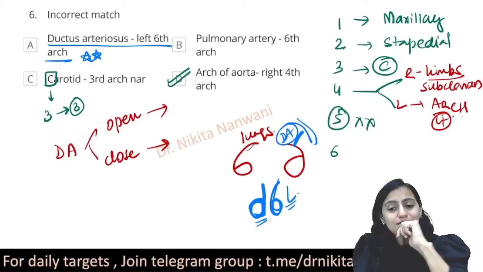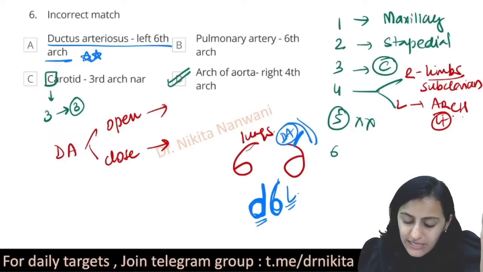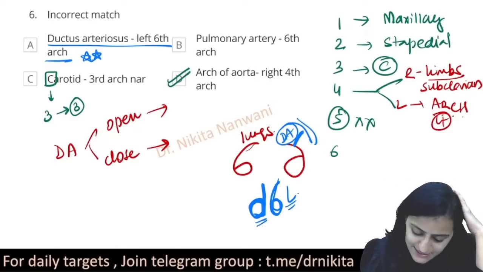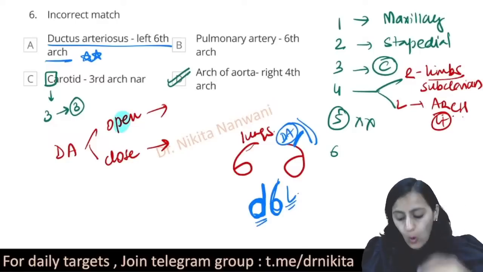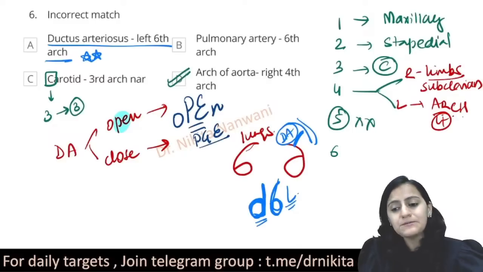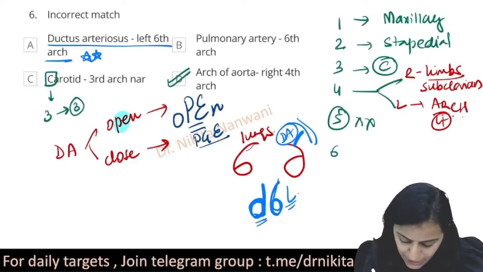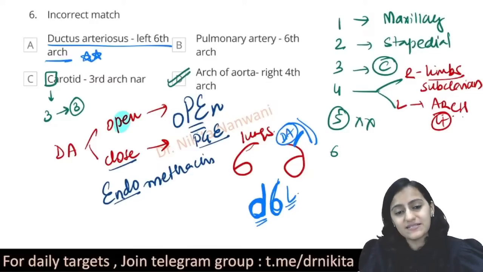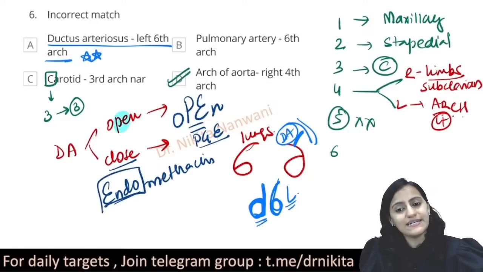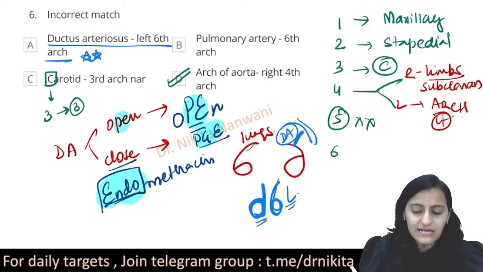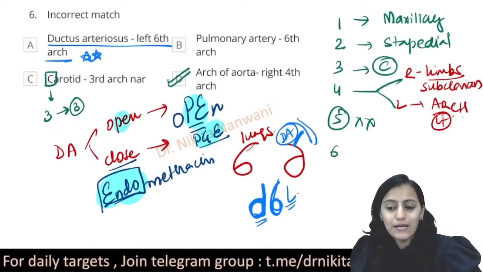Tell me, which drug will we use to open the ductus arteriosus? Is it going to be NSAIDs or is it PGE? Very good, absolutely right. So this has been asked in the recent exam also. Remember, open: PGE, prostaglandin E, keeps the ductus open. Indomethacin, remember indomethacin is ending the ductus, that means it is closing the ductus. Endo is ending, so it is closing the ductus. So NSAIDs are closing, PGE, prostaglandin E, is keeping it open. I hope this is clear with everyone.